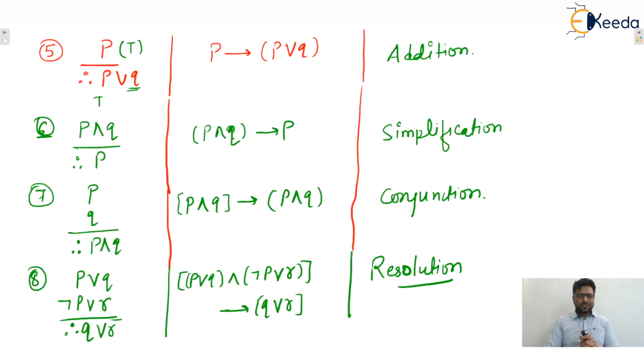So how to use these rules of inference to construct complicated valid arguments, we'll see one by one by taking some examples. Okay, I'm going to start. Let us take one example.